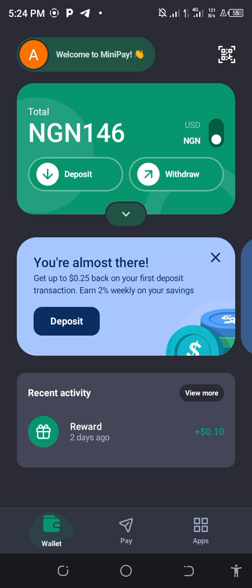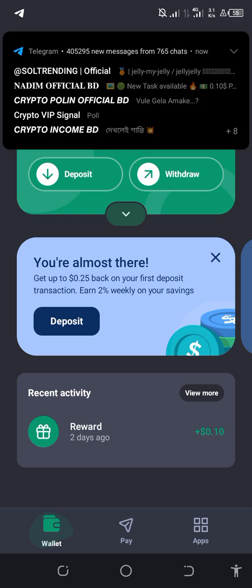All the money will be in USDT, and you will earn 2% weekly on your savings. You can easily decide to save money here, and at the end you will see a lot of profit, because your profit will be given to you in US dollars, and when you convert it to naira, that is money. That is why it's very good for you to use this app.